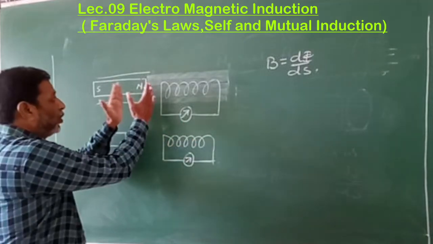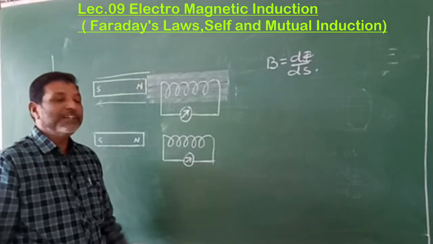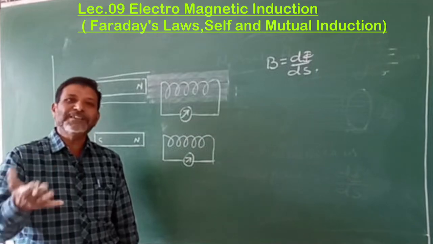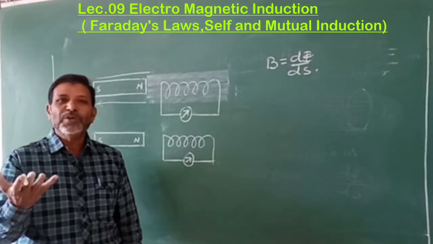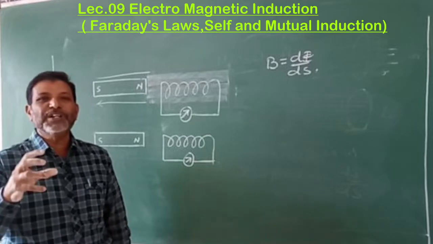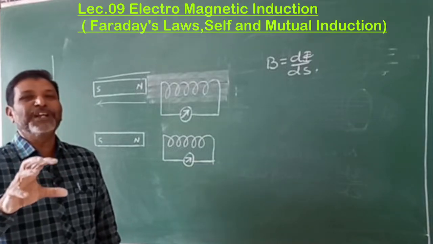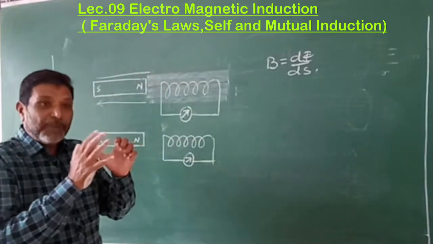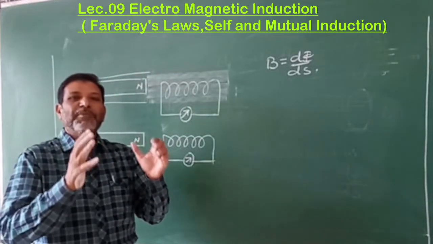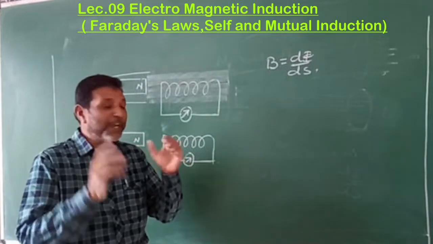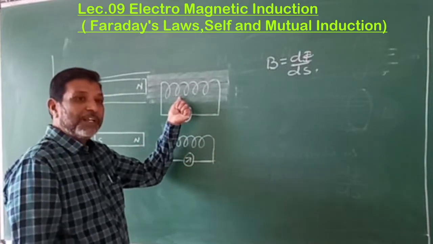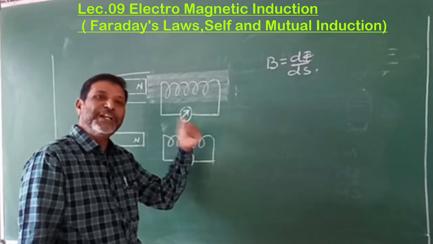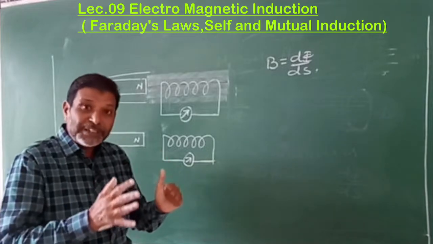Now, if both are at rest, then whatever the magnetic flux linked to the coil, it neither increases nor decreases. There is no increase or decrease, meaning we use the words there is no change in the magnetic field or magnetic flux linked to the coil. Then when both are at rest, there is no change in the magnetic flux linked to the coil. If there is no change in it, then there is no deflection, meaning there is no current in it.